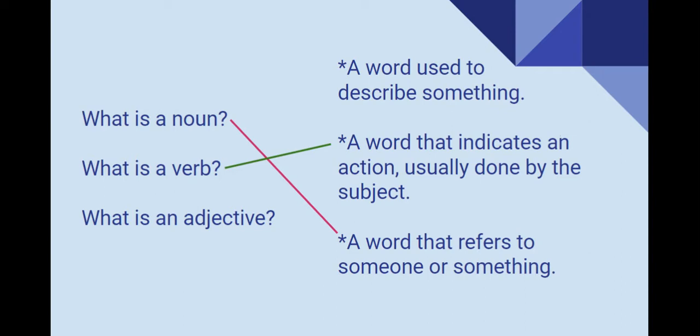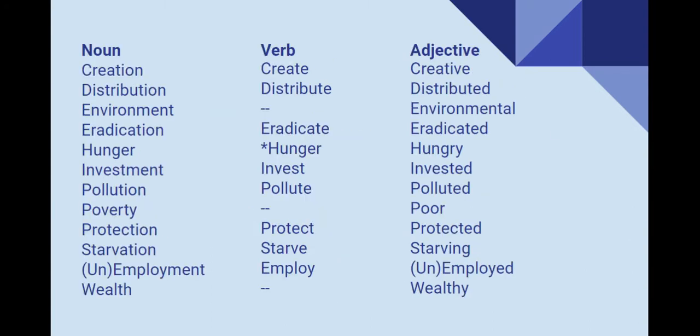And an adjective is a word used to describe something. Very good. Now, take a look at this list of nouns, verbs, and adjectives. For example, environment does not have a verb. Now, the verb hunger is not very common. That's why it has a little star. You may pause the video if you want to take a look at the list a little bit more.